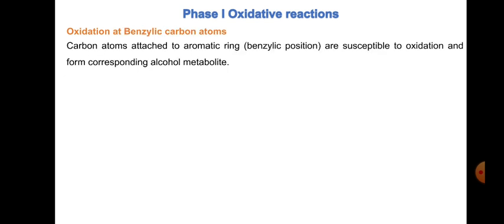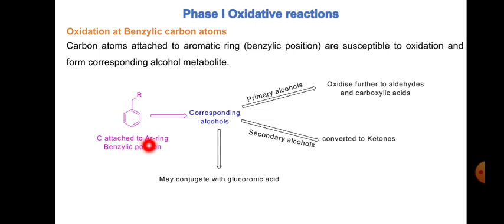Then we have another reaction, that is oxidation at benzylic carbon atoms. So what is a benzylic carbon atom? The carbon which is connected to the benzene ring, we refer to as a benzylic carbon or benzylic position, and they are susceptible to oxidation to form the corresponding alcohol metabolite. For example, this is the carbon attached to the aromatic ring. You can see here, this one, we can refer to as the benzylic carbon or benzylic position. So this will convert into the corresponding alcohols.